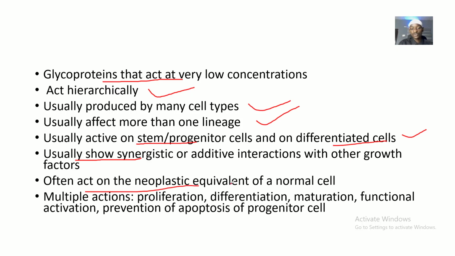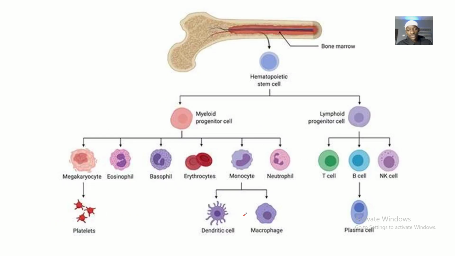They often act on the neoplastic equivalent of a normal cell. So if the normal cell is becoming neoplastic, becoming cancerous, they can also act on those cancerous cells to promote their growth. They have multiple actions like proliferation, differentiation, maturation, functional activation, and prevention of apoptosis of progenitor cells. These are their various functions.